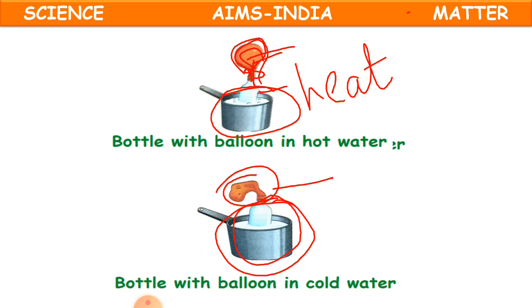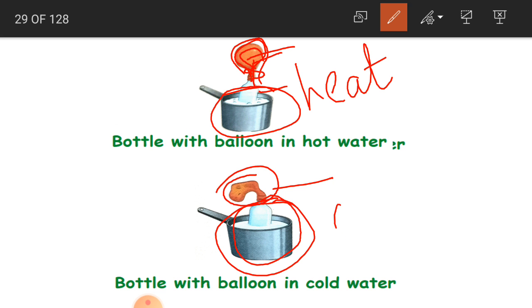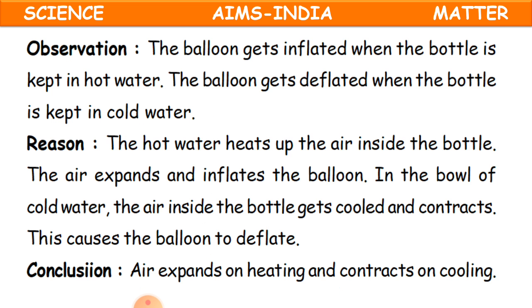Okay, children, this is a very easy experiment for you. Please do it, and you can observe with your own eyes what is going to happen. Okay, clear, children? Now, this is when it is cooled. Now see what you have observed: the balloon gets inflated when the bottle is kept in hot water, and the balloon gets deflated when the bottle is kept in cold water.